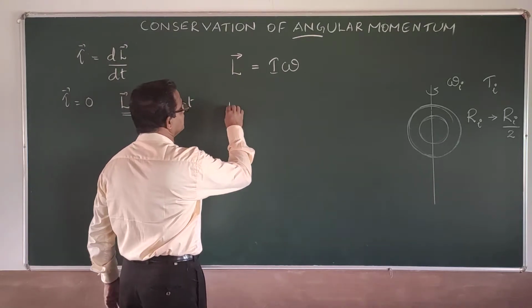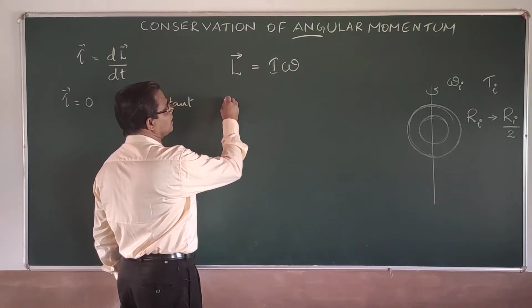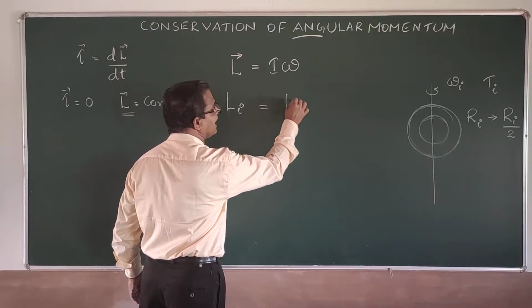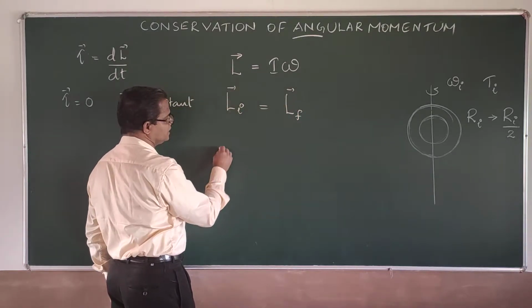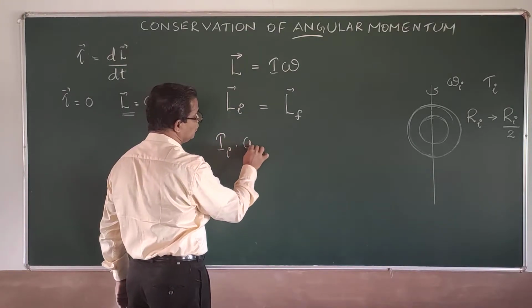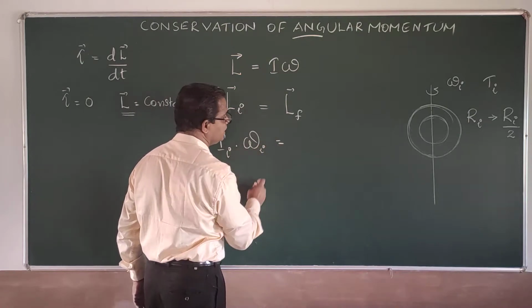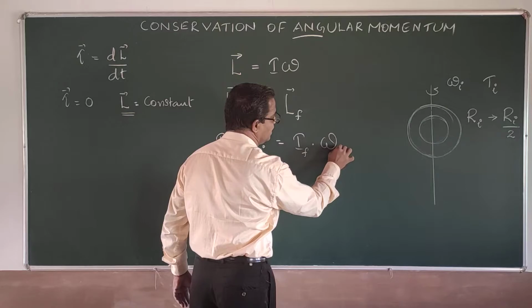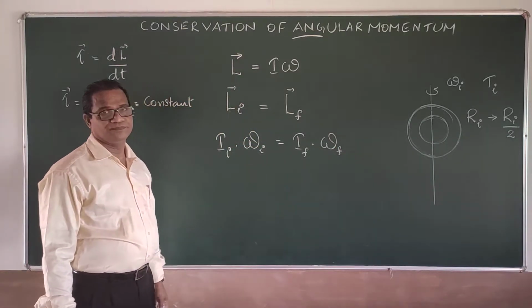That means that the initial angular momentum Li will be equal to the final angular momentum. That is, I initial into omega initial will be equal to final moment of inertia into final angular velocity.